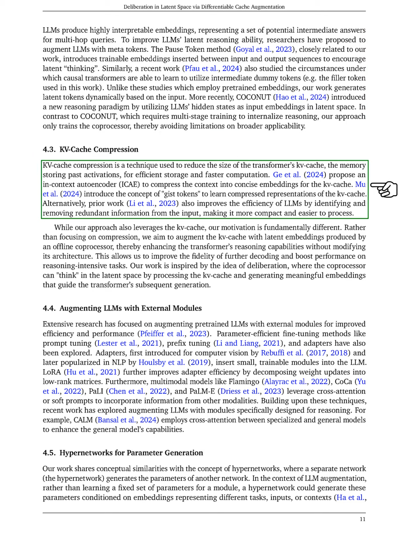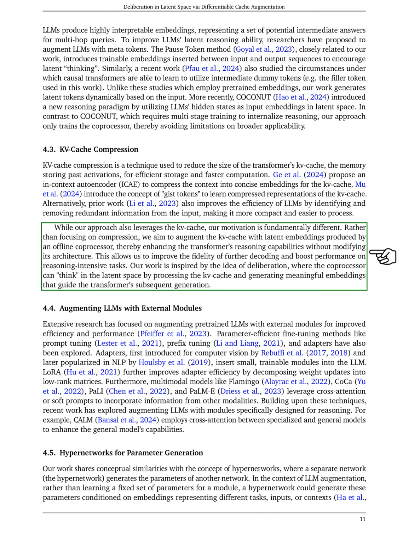We then address KV cache compression, a technique aimed at reducing the size of the memory that stores past activations for better efficiency. Some researchers have proposed using an in-context autoencoder to create concise embeddings for the KV cache. Our approach, however, differs as we aim to enhance the KV cache with latent embeddings from an offline coprocessor, improving the transformer's reasoning without altering its structure. This method allows for better decoding and performance in reasoning tasks, inspired by the idea of deliberation, where the coprocessor processes the KV cache to generate useful embeddings.